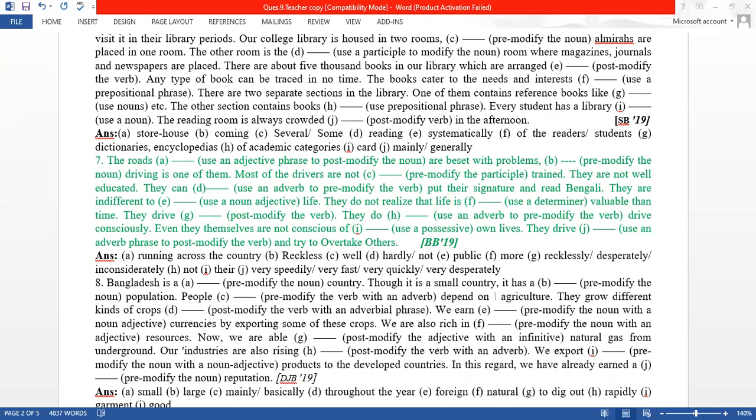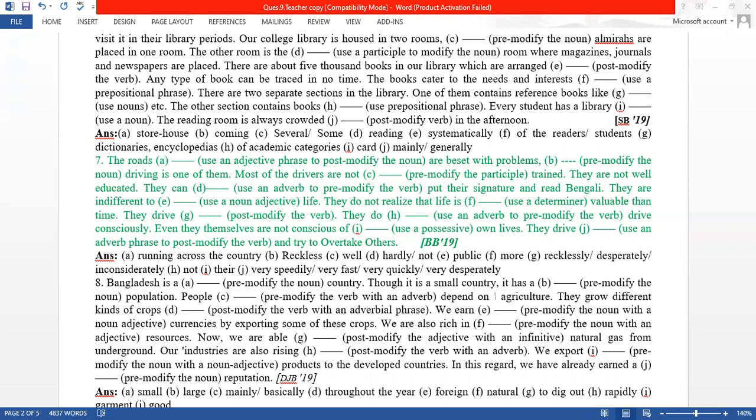Are beset with problems, pre-modify the noun. Pre-modify them, that means only adjective can modify noun. Driving, reckless, you can use reckless. Reckless driving is one of them. Reckless means doing anything without following the rules. Most of the drivers are not, pre-modify the participle. Pre-modify the participle, and that means most of the drivers are not well trained.